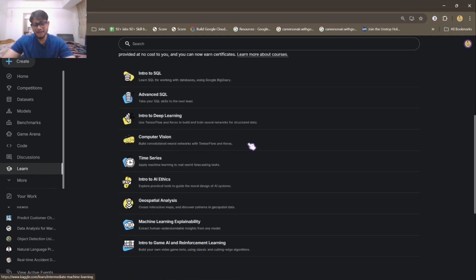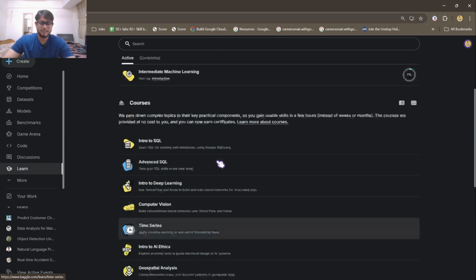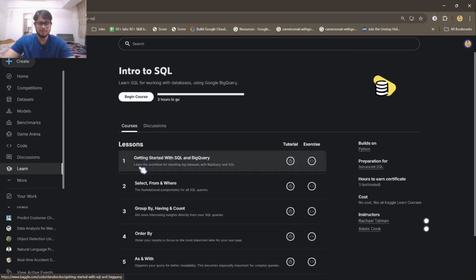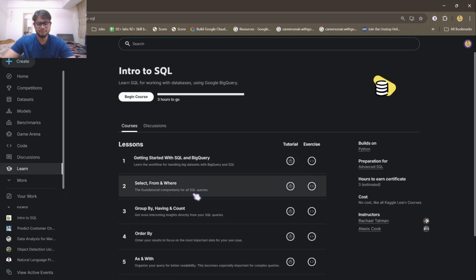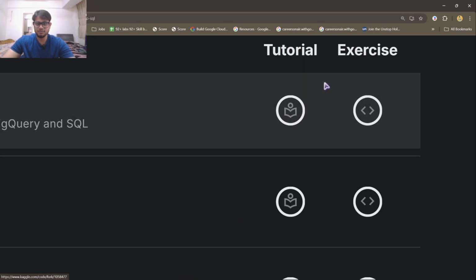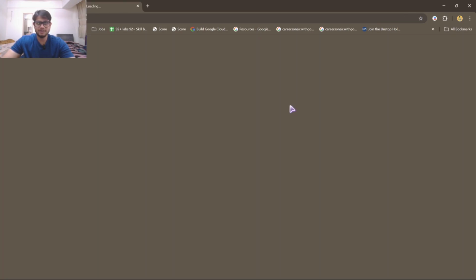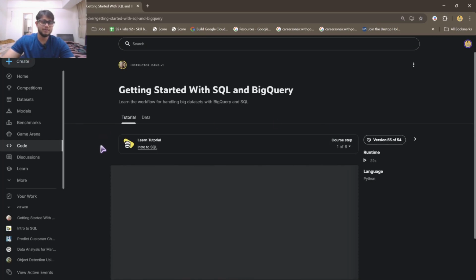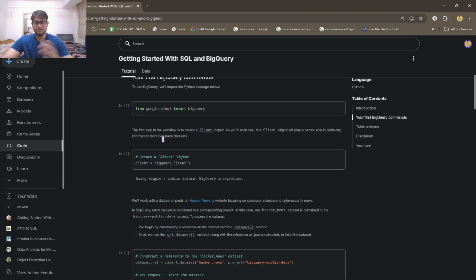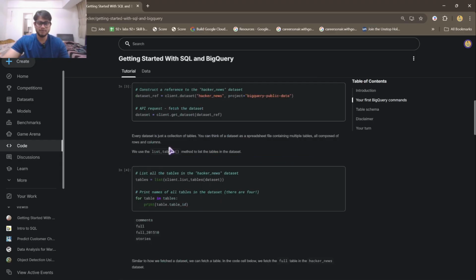Now let me show you how to actually complete a course. When you click on any course, your course will begin, and this is the first lesson. This icon right here is your tutorial icon. When you click this, you will be redirected to a page where all the contents and notes are, so you can learn from it.